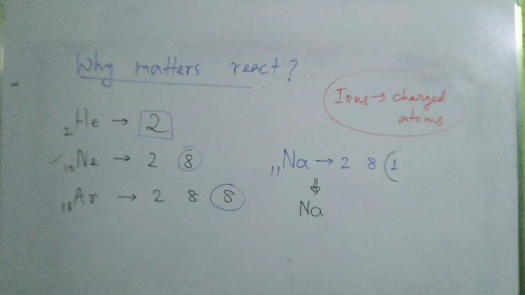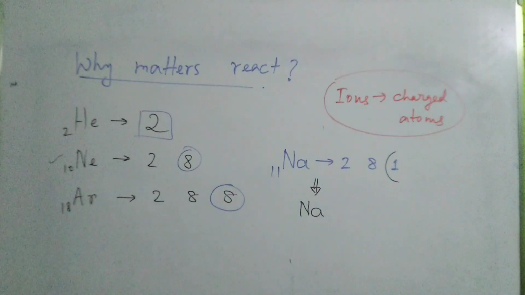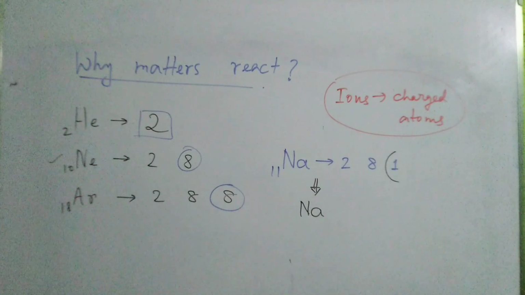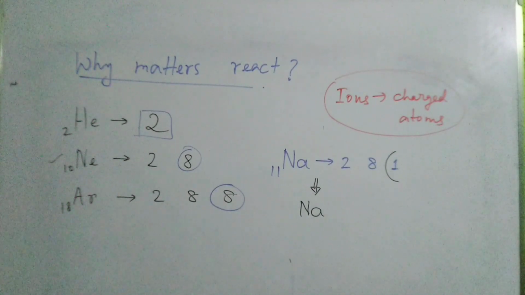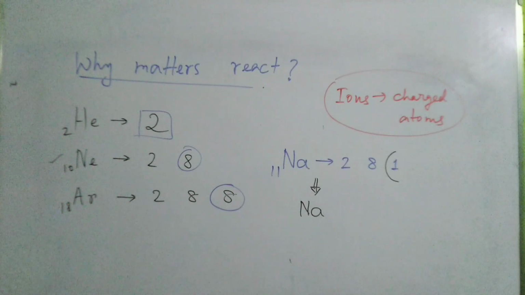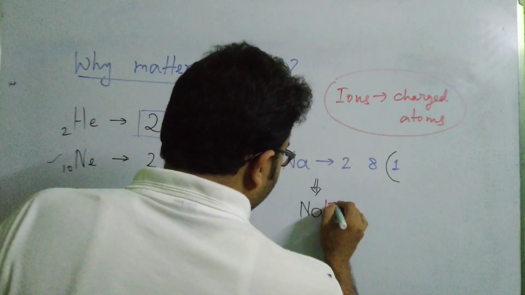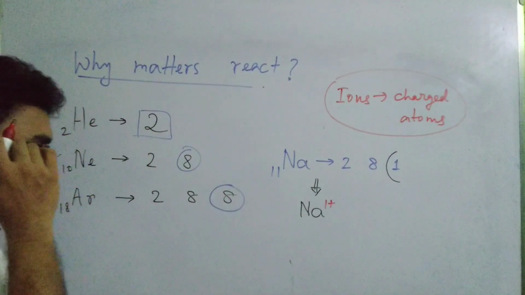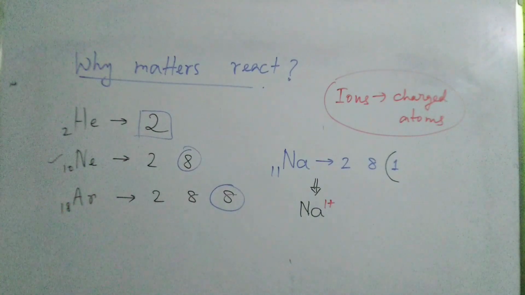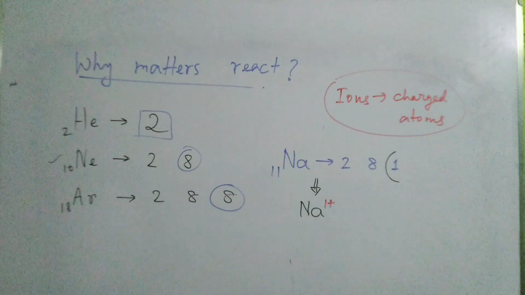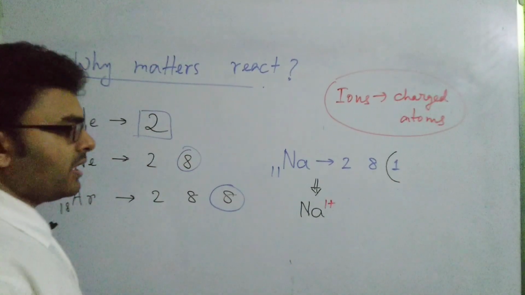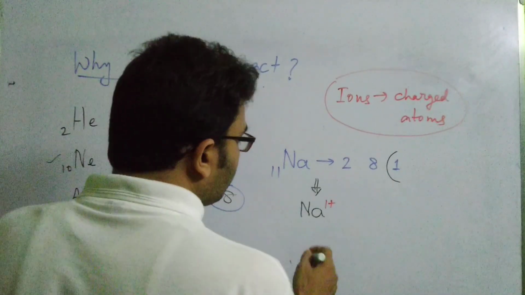So when sodium gives away one electron in order to become stable, in order to achieve the electronic configuration of neon, why do they want to achieve that configuration? Because they want to become stable, and for that they give away one electron and then they become 1 plus. Why am I writing this 1 plus? Because it gave away one electron, so it now has one excess proton, and thus the sodium atom has an overall one positive charge, and this is regarded as a sodium ion.